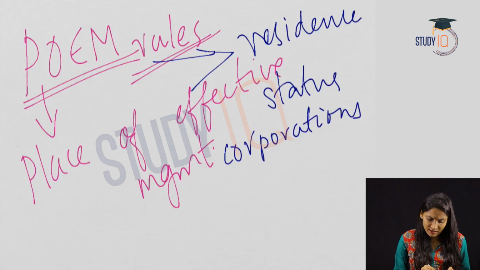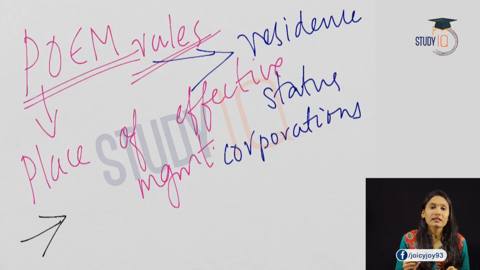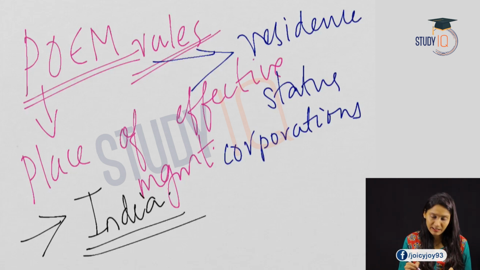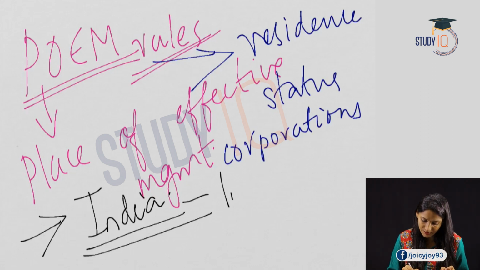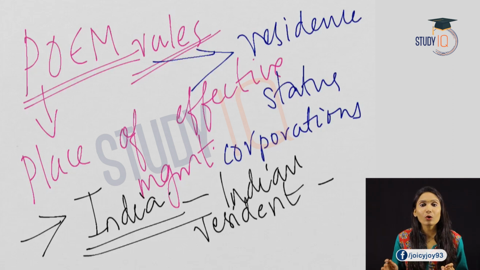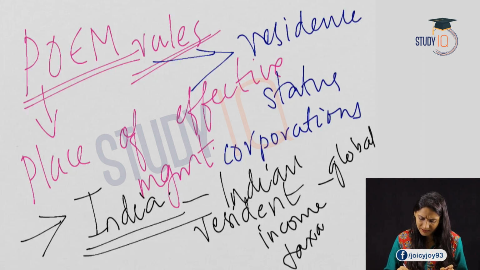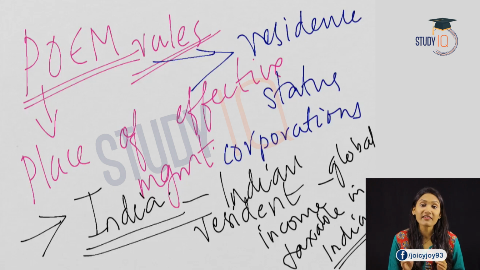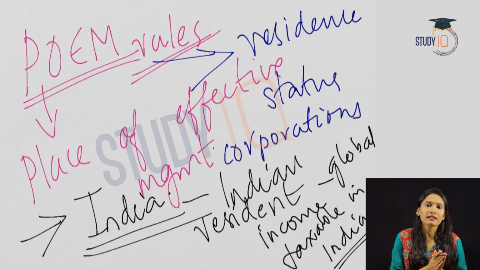Let us see this in detail with an example. Suppose the effective management of a company is in India. So if the effective management of a company is in India, this company is treated as an Indian resident. So this company will be treated as Indian resident, and as a result of this, what will happen? The global income of the company will be taxable in India. So the global income will become taxable in India. So according to the place of effective management rules, if a company's effective management is in a particular country, the global income of the company will be accounted in that particular country, and the company will be regarded as the resident of that particular country.